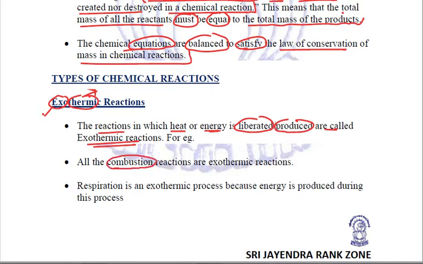All the combustion reactions are exothermic reactions. Combustion reactions means burning. If we are burning any particular substance, any particular fuel, it will be associated with liberation of heat or energy. Thus, it is called an exothermic reaction.